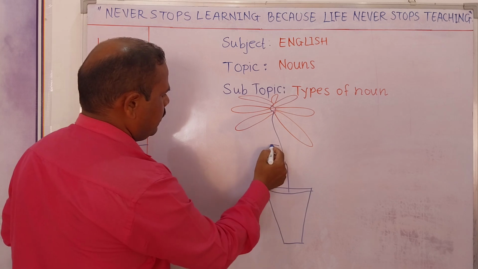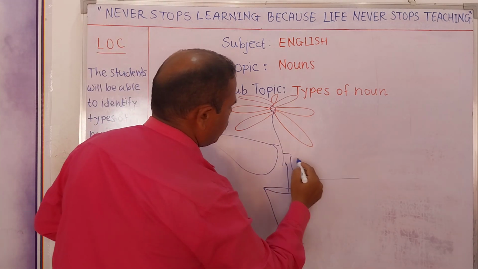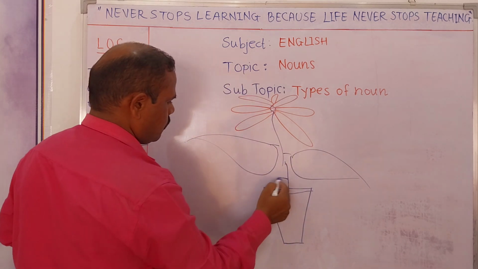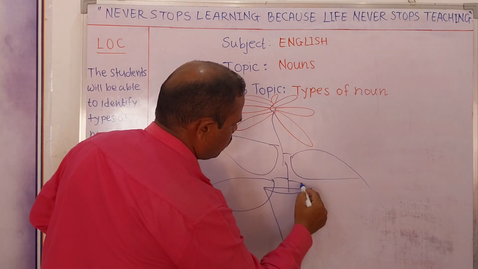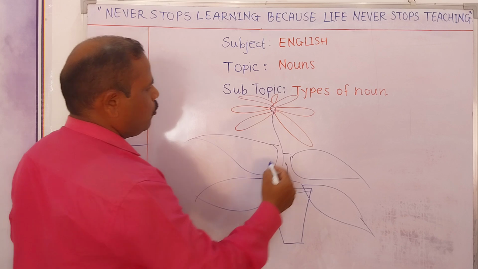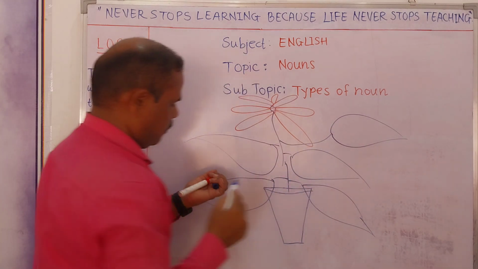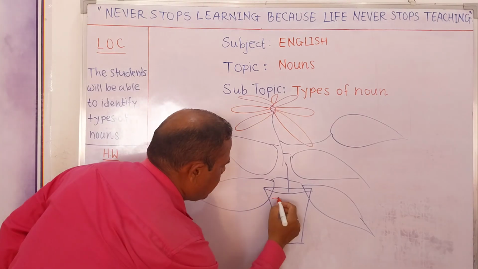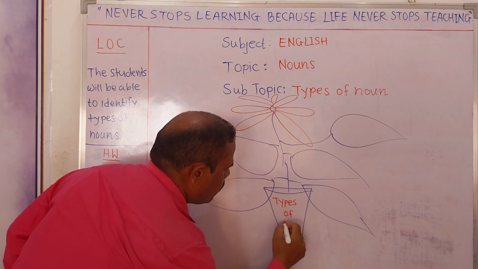And here there are 5 types of nouns. So we will write here types of nouns.